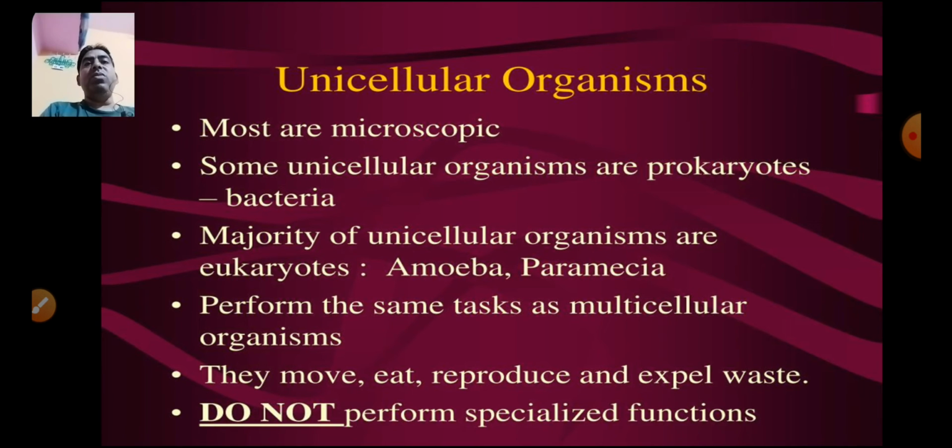Now, unicellular organisms. In this group we find a single cell, and most are microscopic. Some unicellular organisms are prokaryotes like bacteria, which have no true nucleus. The majority of unicellular organisms are eukaryotes that have a true nucleus, that is amoeba, paramecium, euglena.